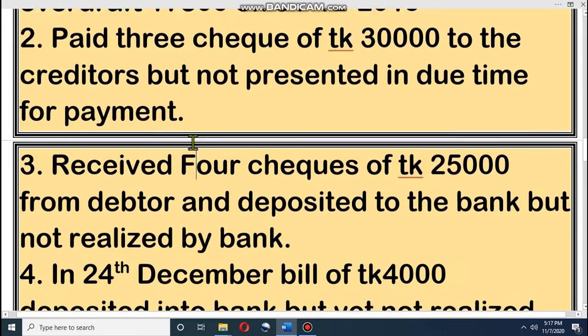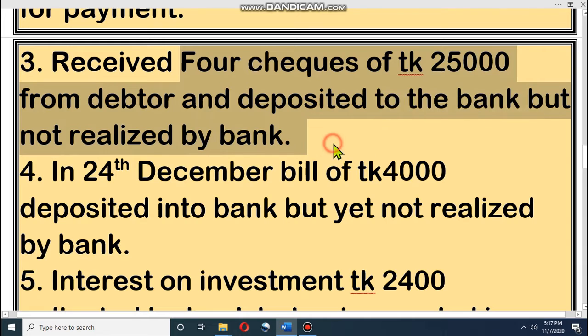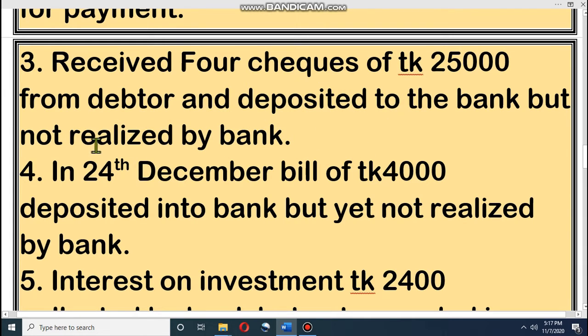Then look at the next one: received 4 checks of taka 25,000 from debtors and deposited to the bank, but not realized by bank. That means I have received checks and deposited them into the bank. Whatever duty I had, I have done, but the bank has not yet realized the money.